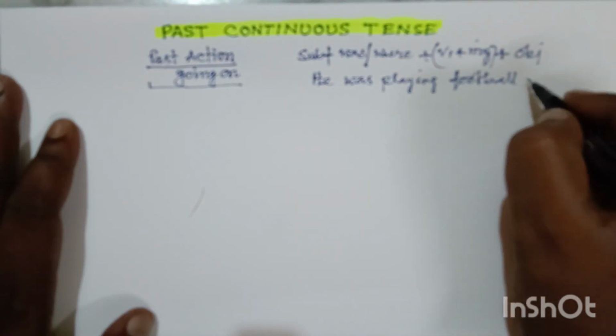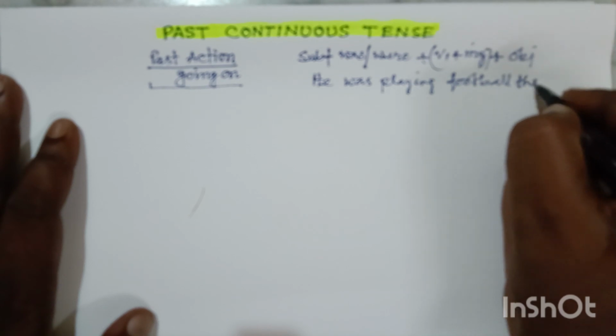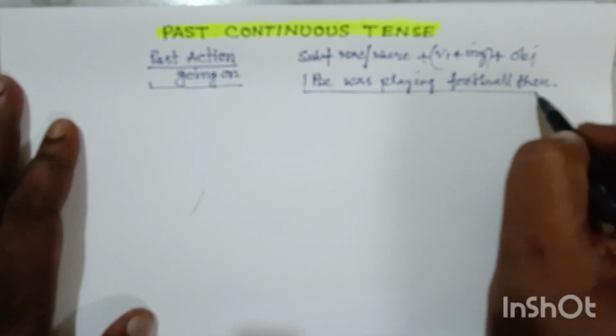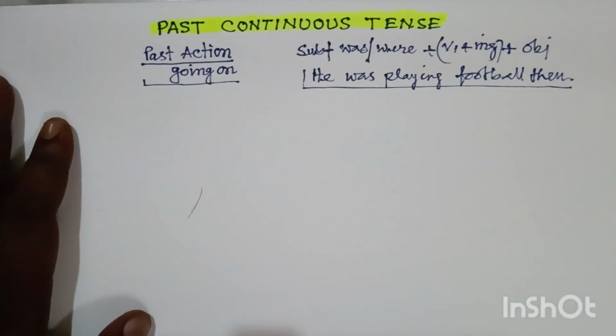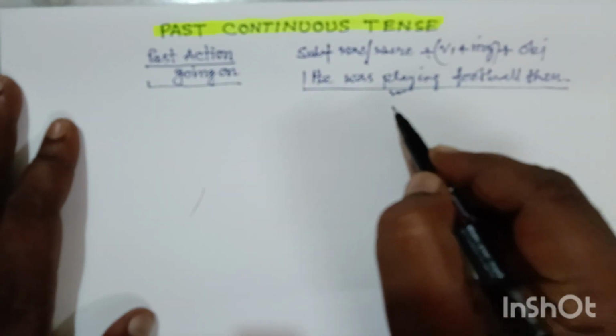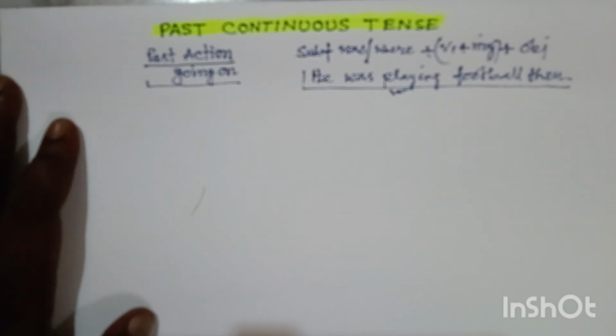There may be any kind of adverb, like then. So this is the basic structure, we all know it, but we should know the concept clearly: why this is past continuous, why this action is past, and in which relation it is past. We have to know it very clearly.